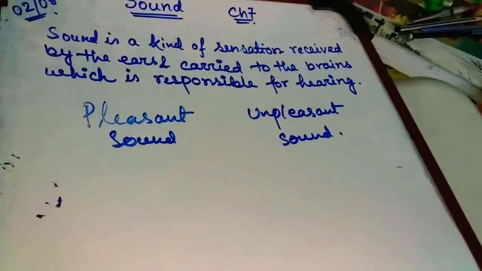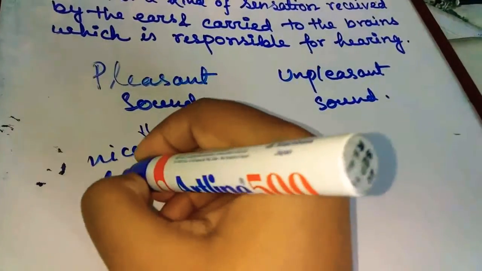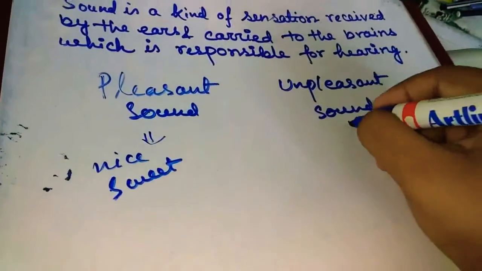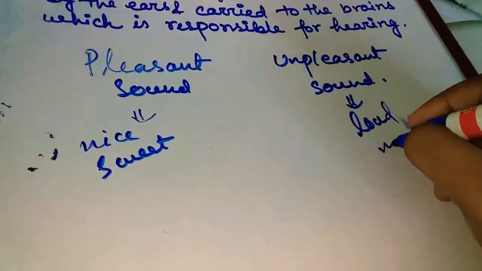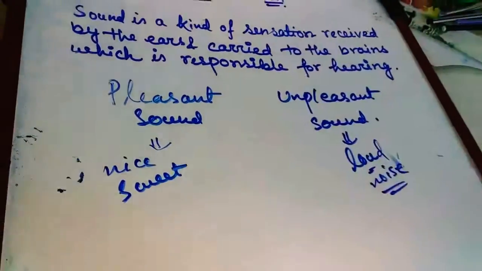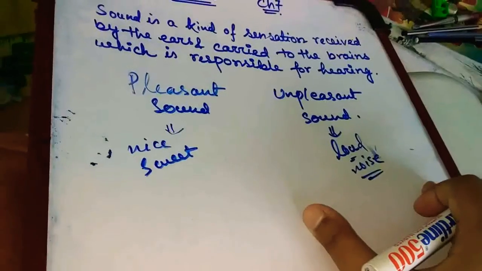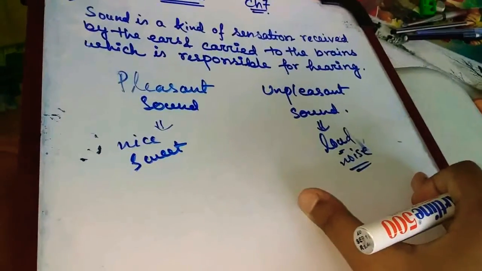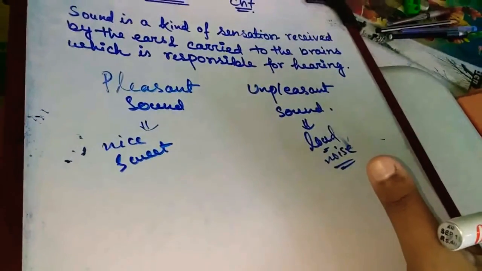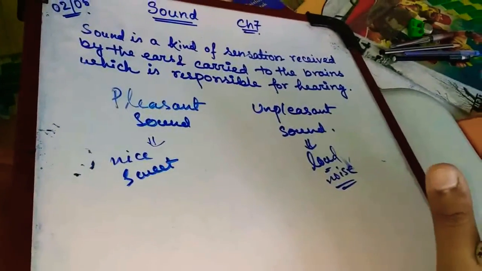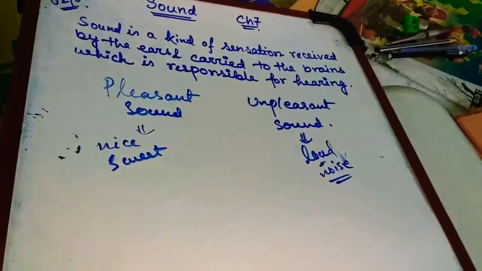Pleasant sound means sounds which are nice and sweet, and unpleasant means loud, basically noise, which creates noise. Nice sounds are any musical sounds. Loud or noisy ones are any loud volume of music box, TV, the burning of crackers in pujas, that kind of thing. These are all categorized under sound.